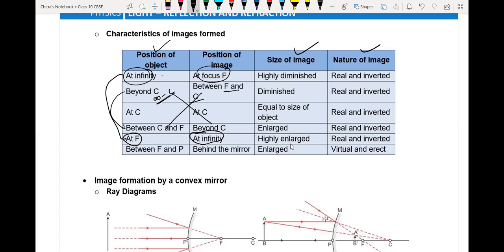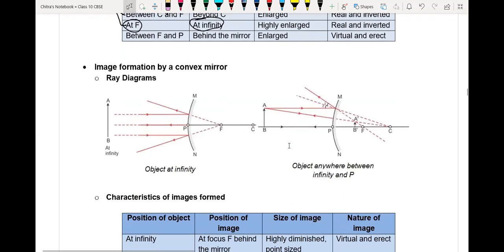Next, now the image formed by a convex mirror. So for a convex mirror, except at infinite distance, if the object is placed in front of the mirror beyond the pole at any position, at focus and center of curvature, between them, or beyond the center of curvature, the image will always form behind the mirror only.